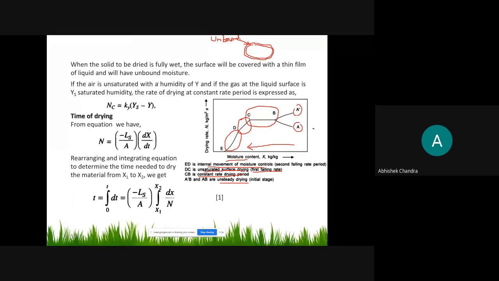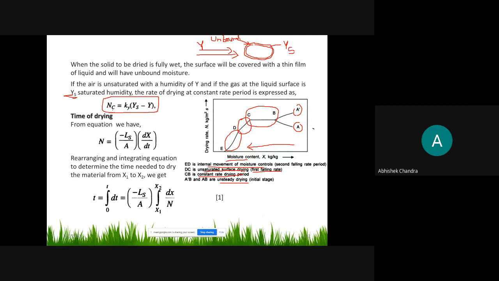Then if the air is unsaturated with humidity of Y, and the gas at the liquid surface has saturated humidity Ys, because of the liquid the humidity of the gas at the surface is Ys, and the humidity of the gas flowing over the surface is Y. The rate of drying at the constant rate period is expressed this way.